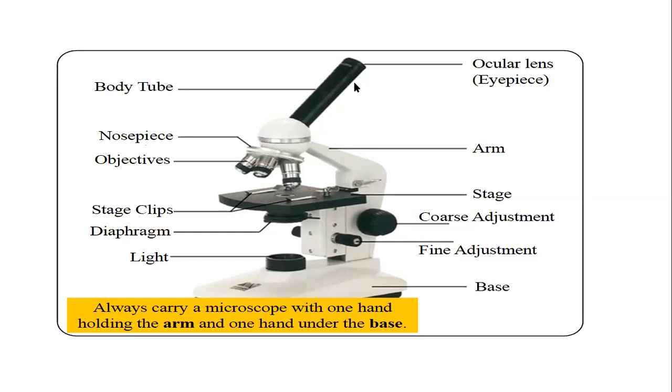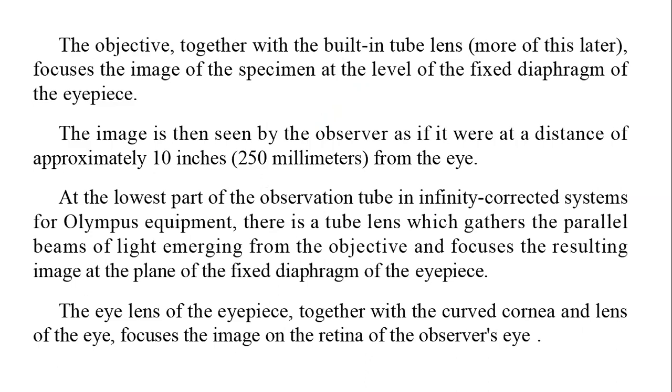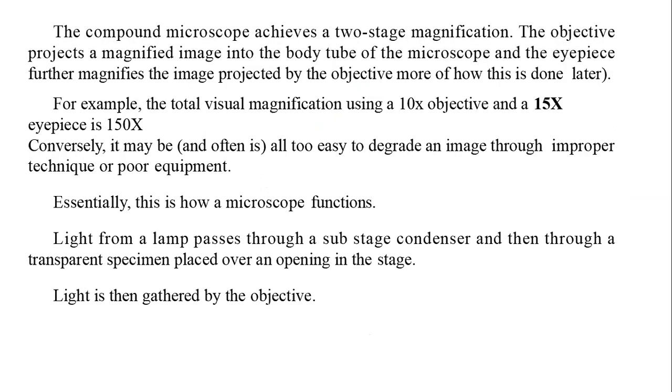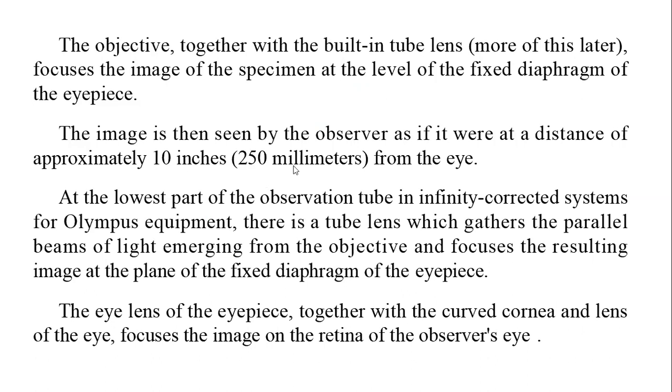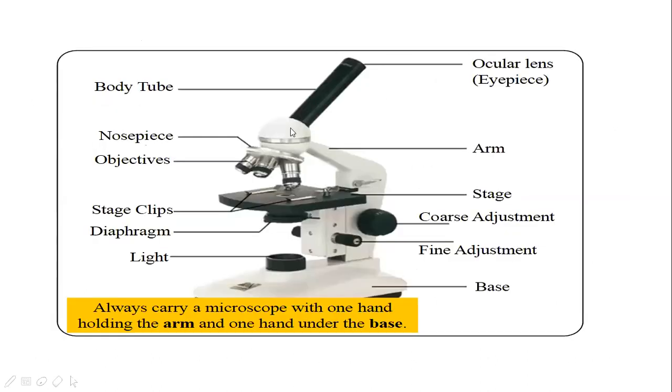So this body tube gathers the parallel light emerging from the objective. Okay, so whatever light is coming from the objective, it will be collected by the body tube, and the image will be formed on the diaphragm which is present in the ocular lens.